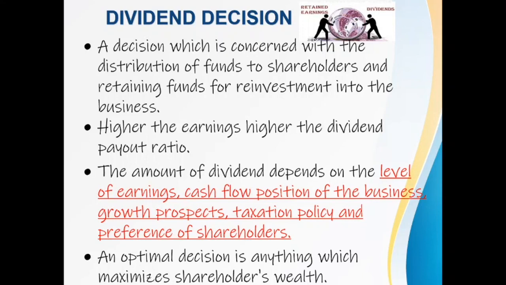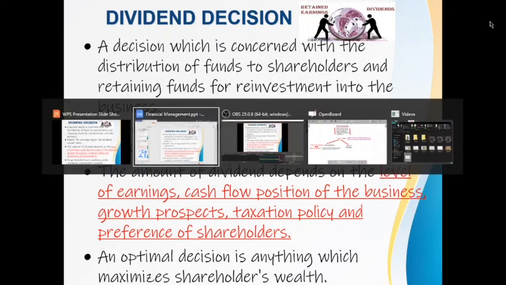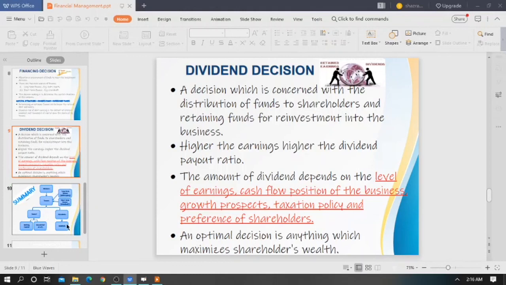And therefore the optimum payout ratio should be calculated to maximize the market value of the business. So that's about dividend decision. It's quite simple. So that ends the important decision making.